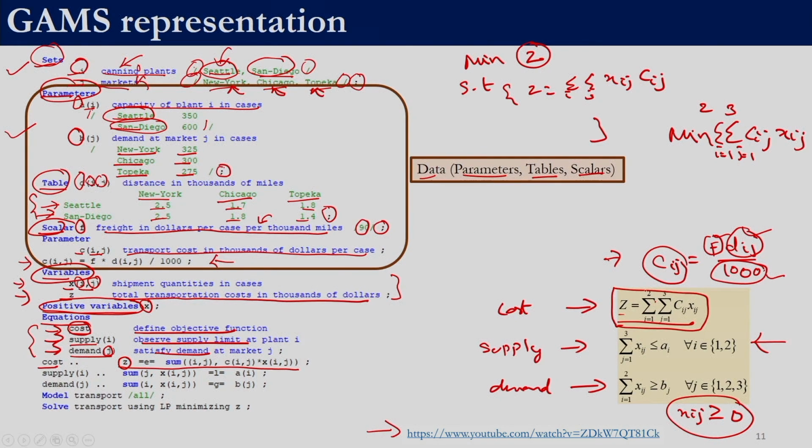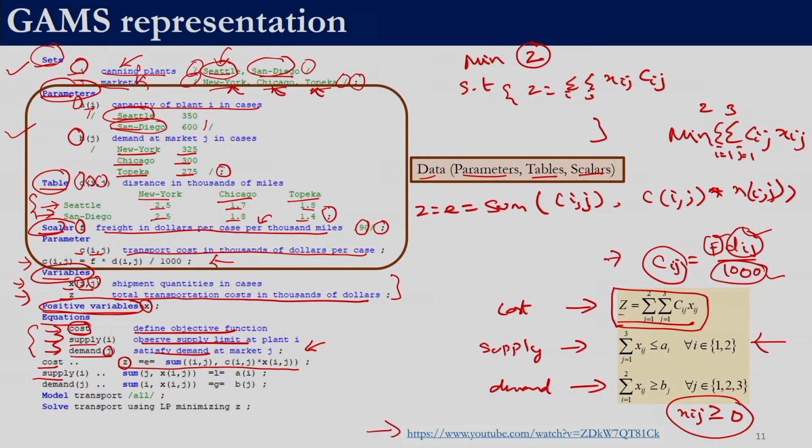To write this expression, we are going to sum something. So, z =E= sum, and we are going to sum with i as well as with j. So, sum of i comma j, which is the index on which we want to sum, then we need a comma and then the expression: c of i comma j star x of i comma j, that is what is written over here. We need to end the statement with a semicolon.